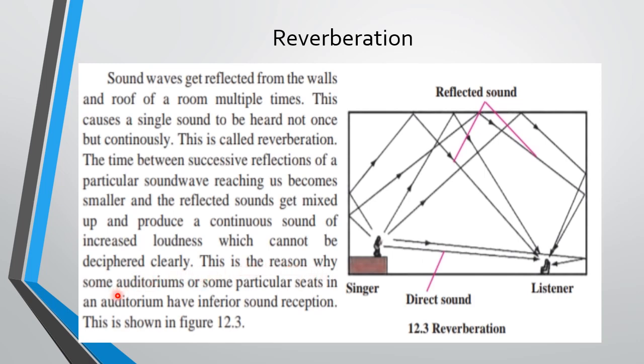This is the reason why some auditoriums or some particular seats in an auditorium have inferior sound reception. Inferior means we are not able to hear them clearly. It is because of this reason. So how can it be avoided? They have to have a dome shaped auditorium, and the seats have to be good sound absorbing seats, so that the maximum sound is absorbed and you can easily hear only the person singing. Okay, this was all about reverberation. Understood what is reverberation? It is an overlapping of the sound.